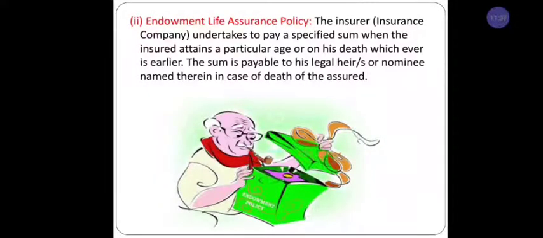Here the important point is that the insurance amount will be given only to the nominee. Nominee means when you are filling in the insurance application form, at that particular time you have a nominee column. In that nominee column you are supposed to write the name of the person who will take that amount after the death of the particular person. It is called the nominee.